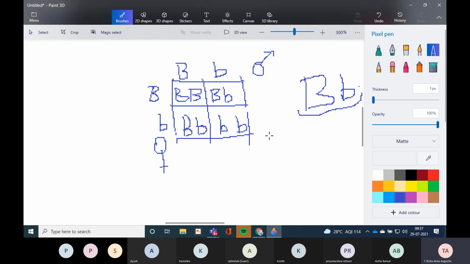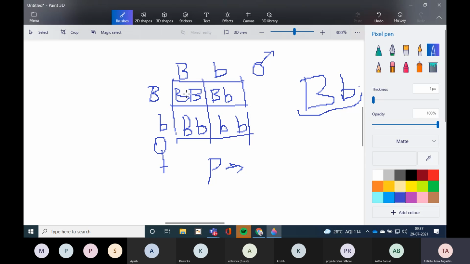Now we have to find out the genotypic and the phenotypic ratio. So first, P stands for phenotypic ratio. You have to write full. I am just writing P, but you write the full word, phenotypic ratio. So how can we find the phenotypic ratio? You can see this box, and this box.